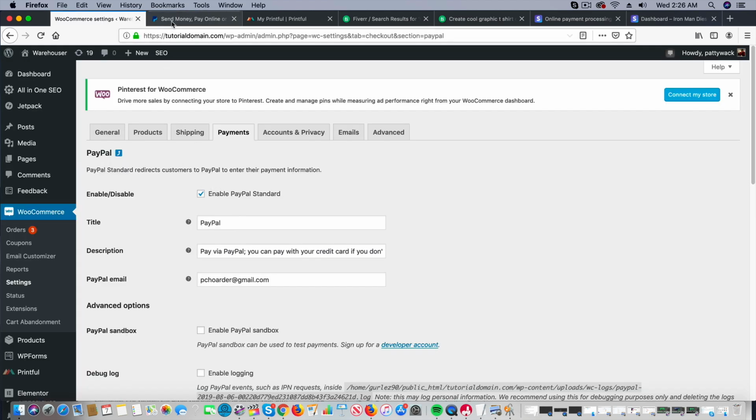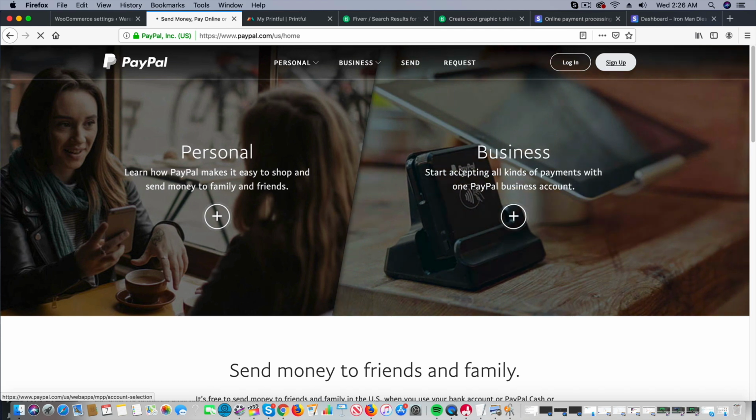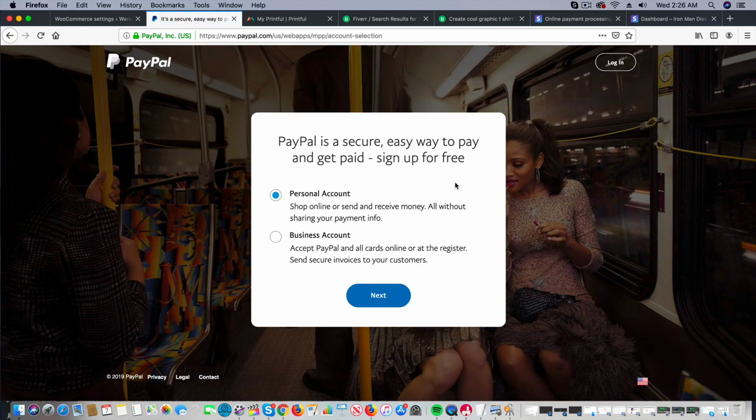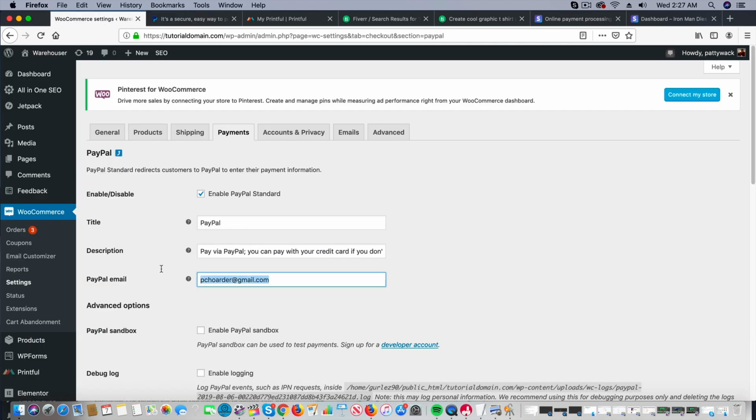So you're going to go through the process of signing up right here, and you can just make a personal account. It doesn't cost you anything to get started with PayPal. It doesn't cost you $1. However, they will charge you a tiny transaction fee of around 3% once a big transaction is made. So basically, if someone buys something for $30, you'll be charged 3%, which is around 90 cents. So it's a very small fee that you have to pay. I pay very big fees, so I have a business account. But once you go through the process right here, the same email that you registered with, you're going to put it right here.